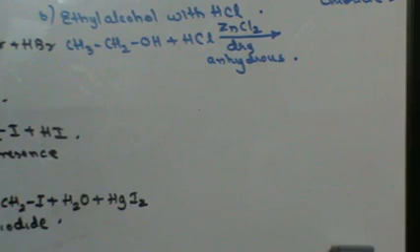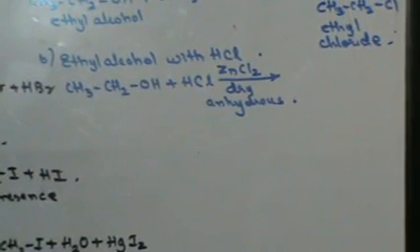Now, in this case, you will have a dehydration reaction taking place. This zinc chloride is also referred to as Lucas's reagent. Lucas's reagent is used as a catalyst here, and this production of alkyl halides is called Grove's method.